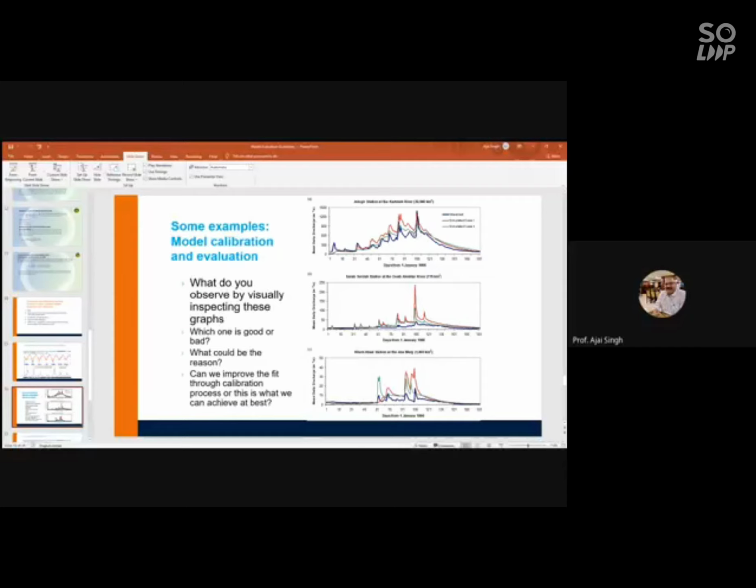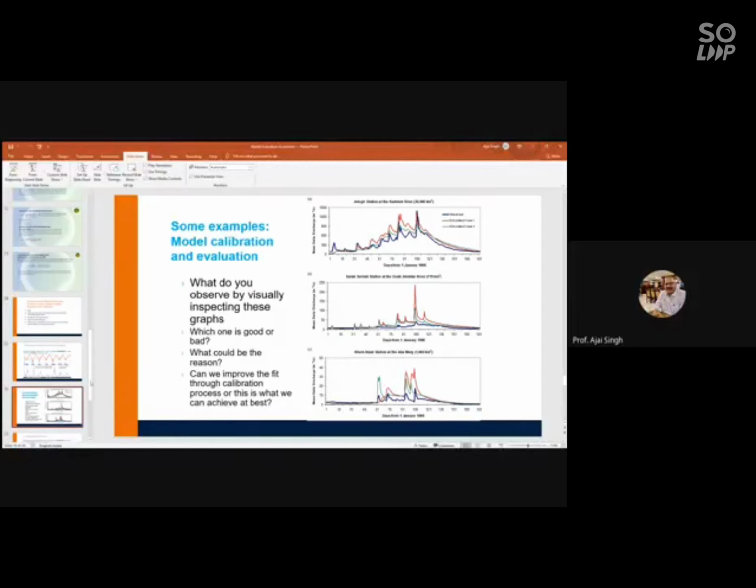See, I also do not know. So this is what you need to check in your work: whether low values are being captured properly, whether you are closer to the lower values or the higher values, whether the trends are matching, or the peaks are matching. Once you are okay with this, then you go for the determination of the statistical criteria.